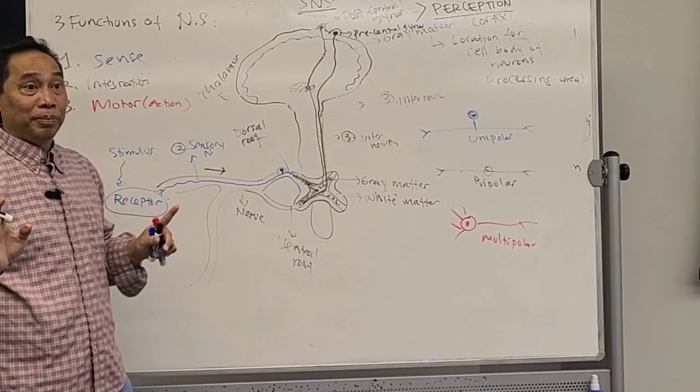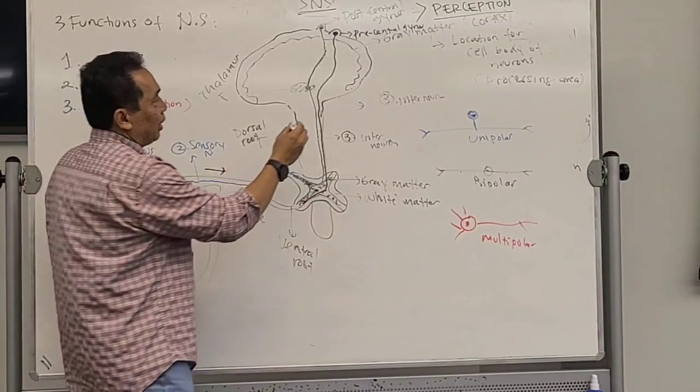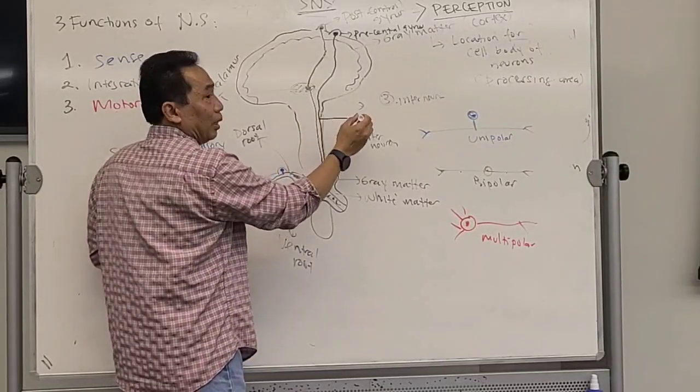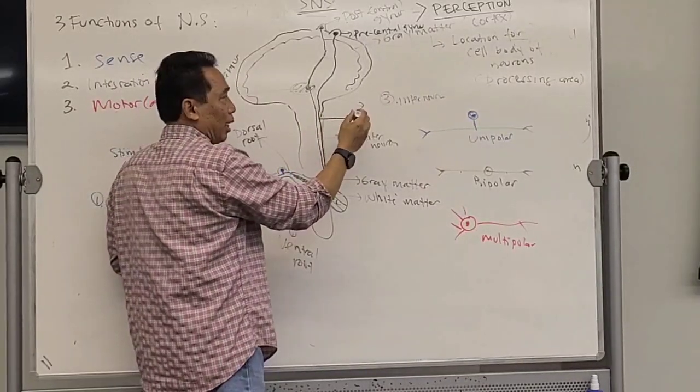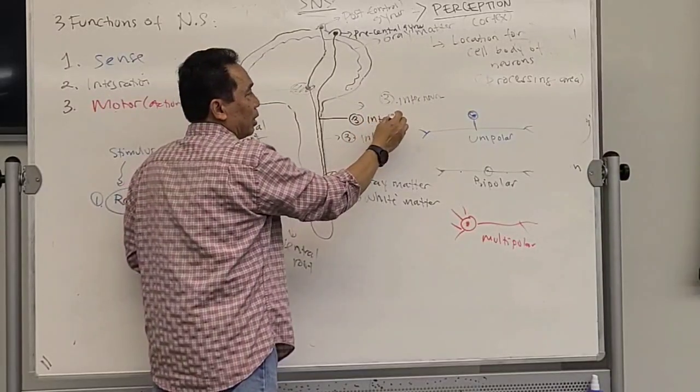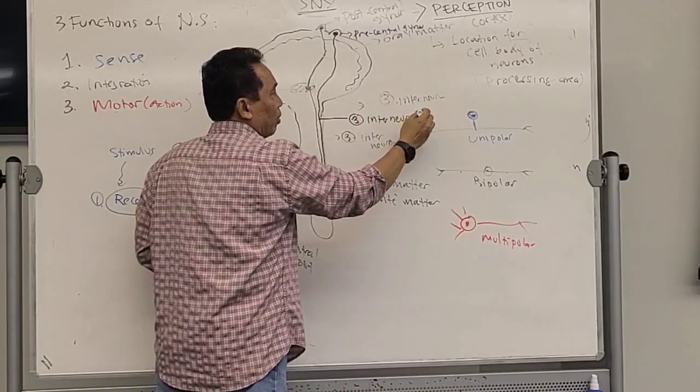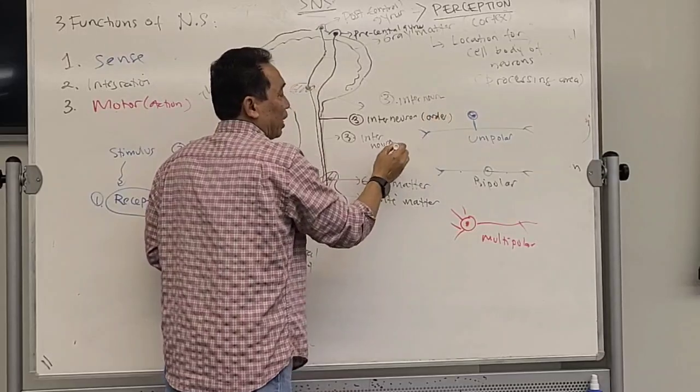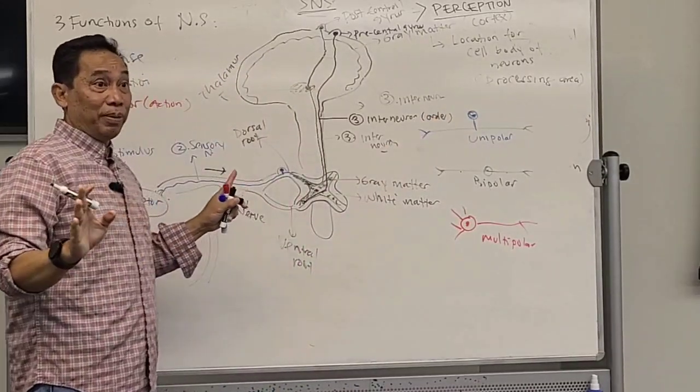Okay. Now this is still number 3, which is still what? Interneuron. But no, this is the one that carries the order. This one carries sensation. Are you with me?